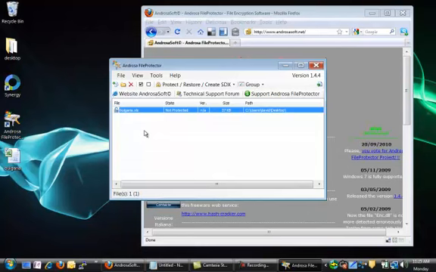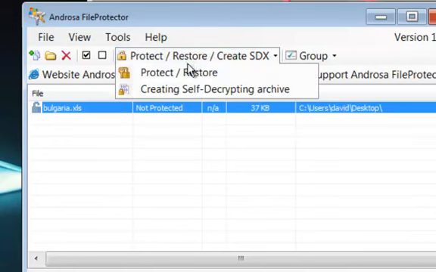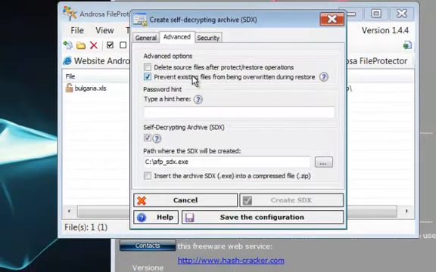The second step is to tell it that I want to create a self-extracting file. So I'm going to come up here to this button that says Protect, Restore, Create SDX and click that, and then select this Create Self-Decrypting Archive, and when I select that it gives me this dialog box.